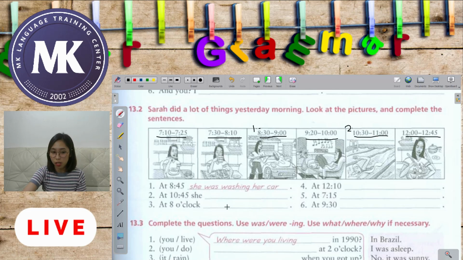What was she doing at 10:45? Okay, so this is number 2. At 10:45, she was swimming in the pool. She is in the pool, right? She was in the pool and she was swimming.